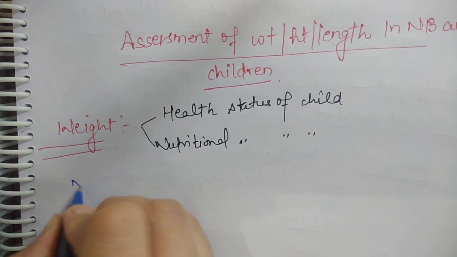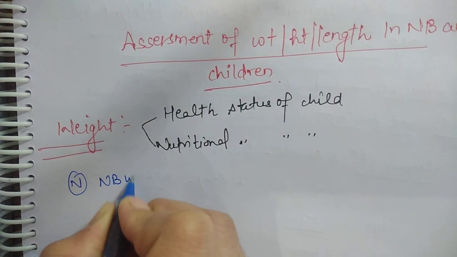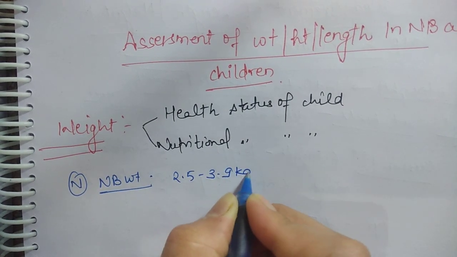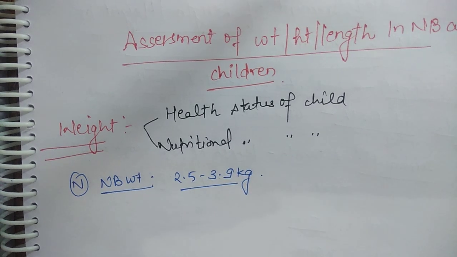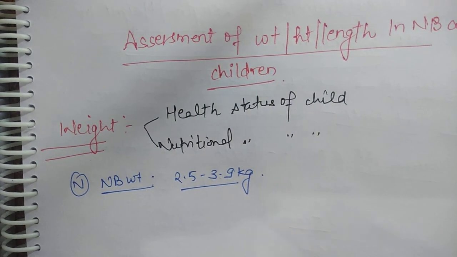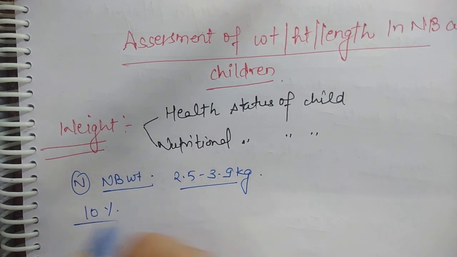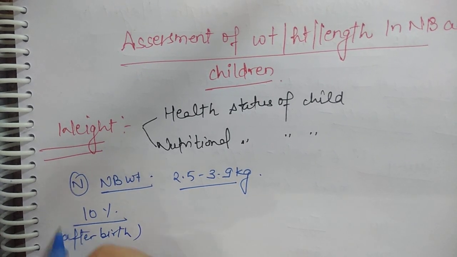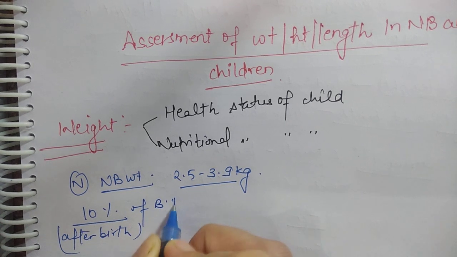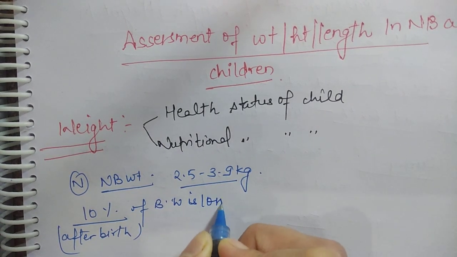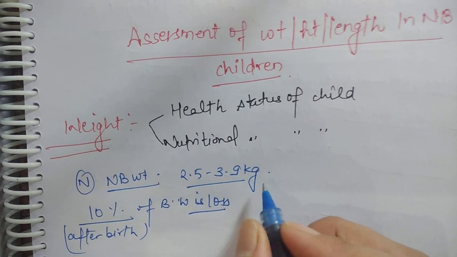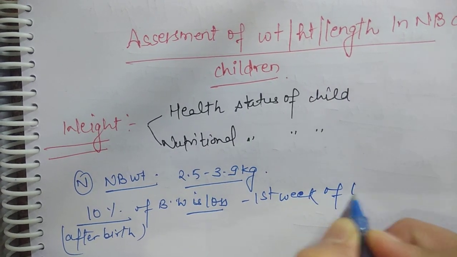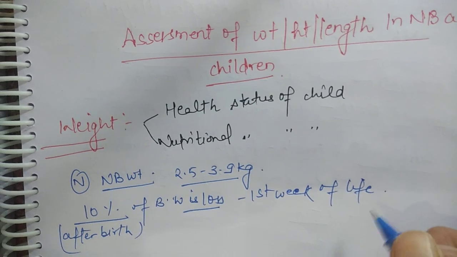The normal newborn weight is 2.5 to 3.9 kg. After birth, 10% of birth weight is lost in the first week of life.